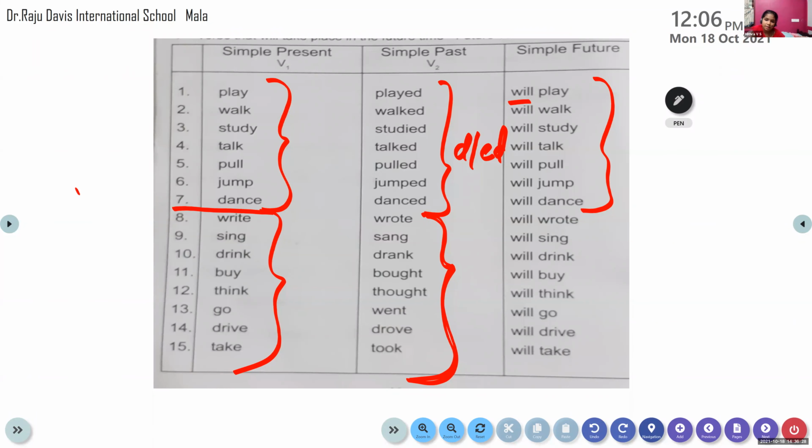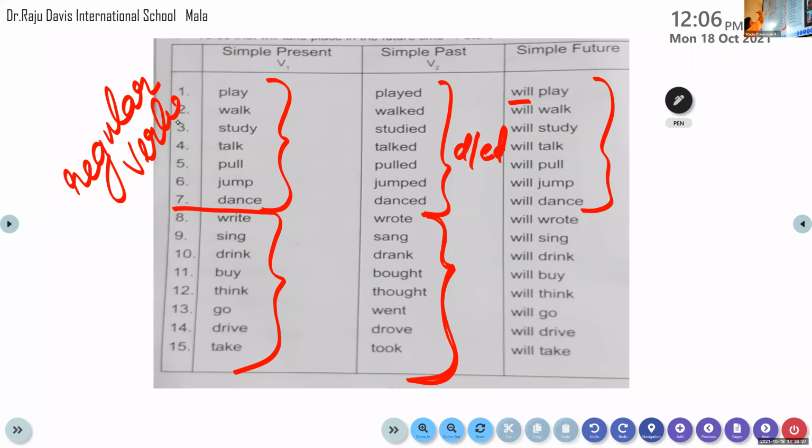We call them regular verbs. What do we call them? We call them regular verbs. Why do we call them regular verbs? Because for the past tense form of the regular verbs, we add d or ed to the verb.